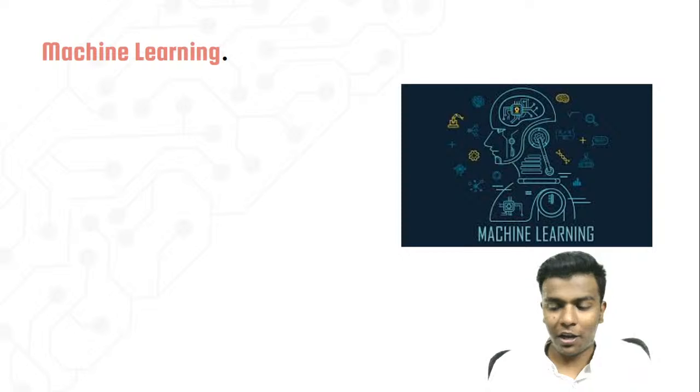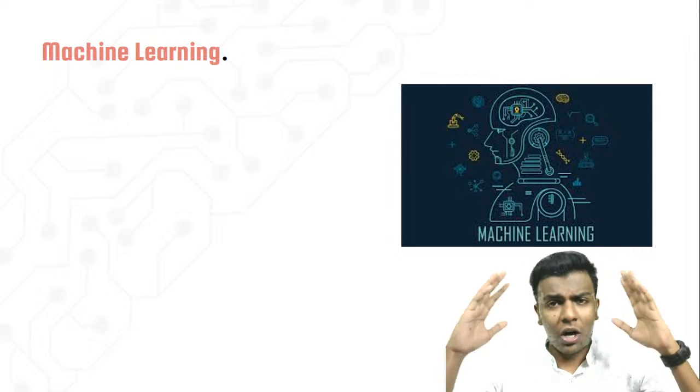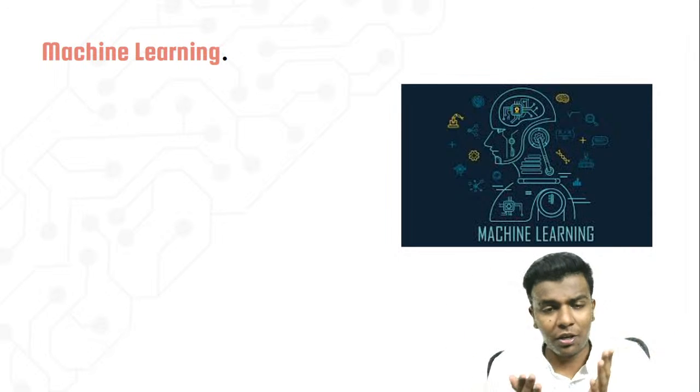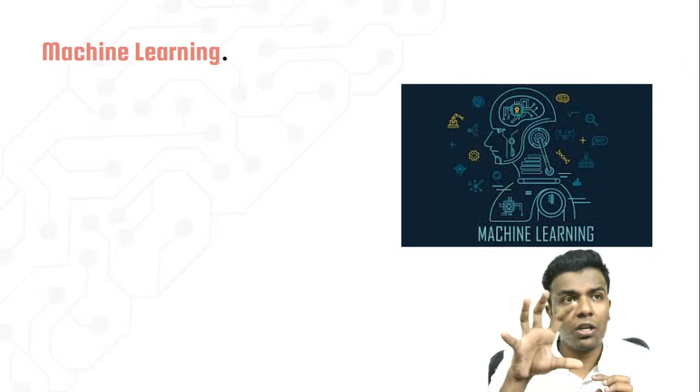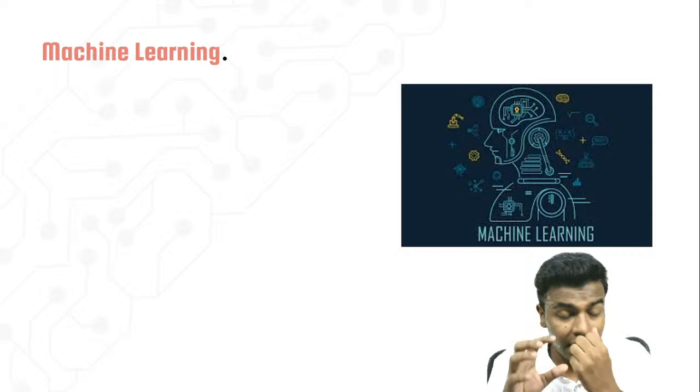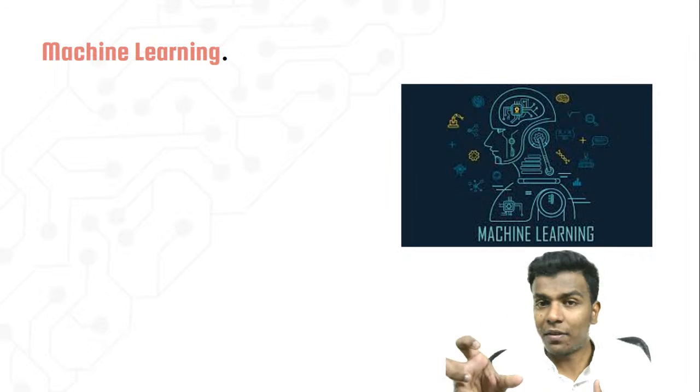First of all, while talking about machine learning, I hope we have already discussed artificial intelligence and why we are going for it. On the artificial intelligence circle, the first circle is going to be machine learning, and only then are we going to see deep learning. Machine learning is one part of artificial intelligence, and deep learning is one part of machine learning.